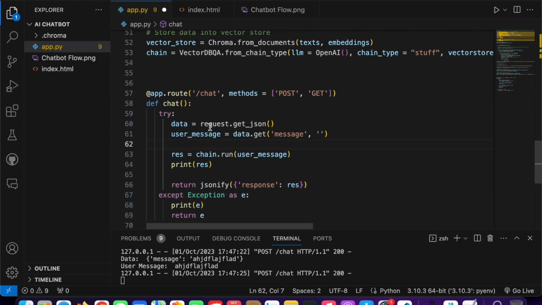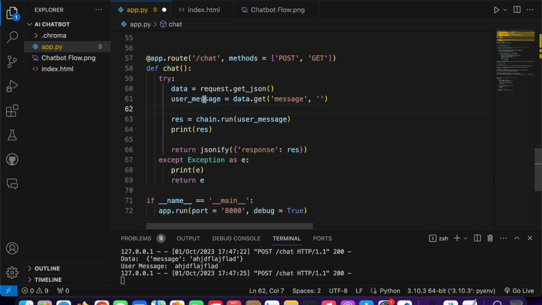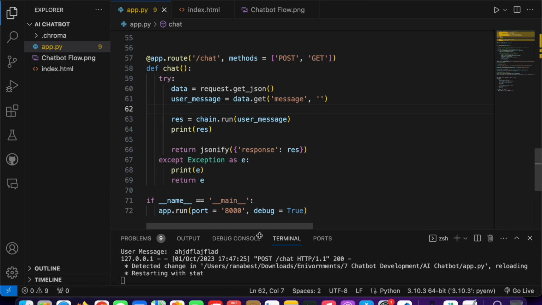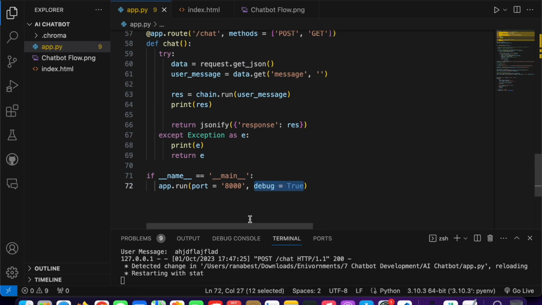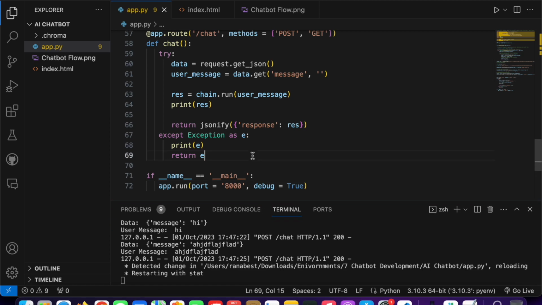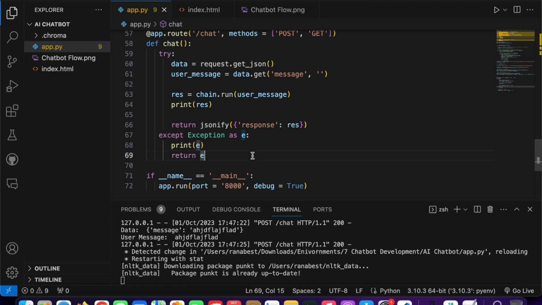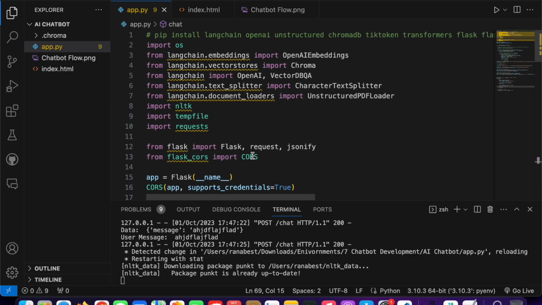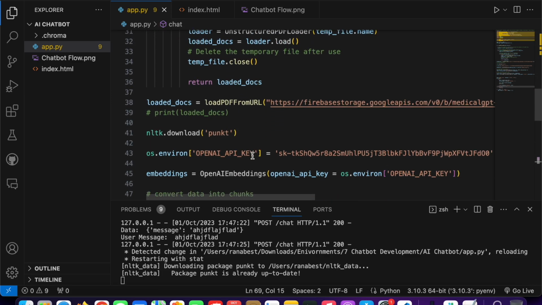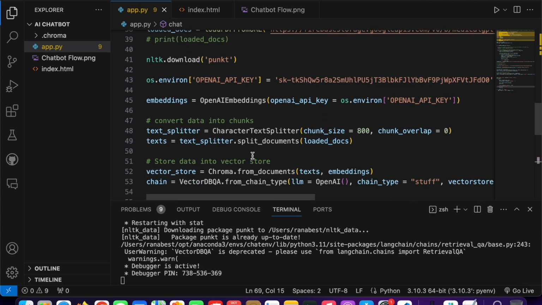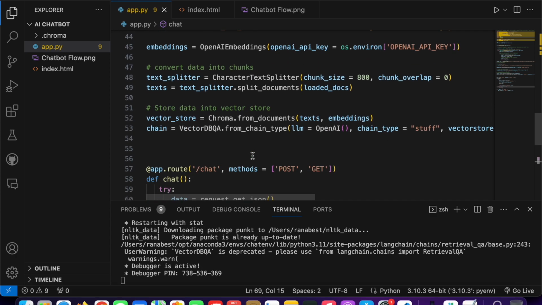So just try that out. If some error comes, then we will fix it. I hope no error comes. Just save it and our server will be restarted. It's all because of this debug is equal to true. Okay, so it is restarting. Just give it a moment because now it is loading everything. It is extracting the text from the PDF, converting it to chunks and storing in the vector.